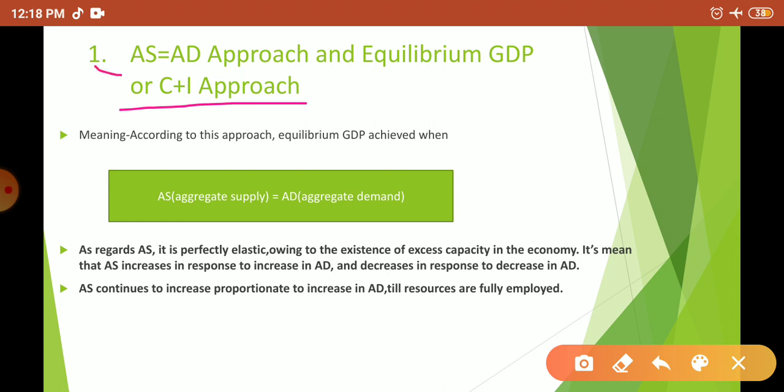Both are the same thing. So first of all, its meaning. According to Keynes, equilibrium GDP is decided when aggregate supply is equal to aggregate demand. So according to this approach, equilibrium is achieved when AD is equal to AS.